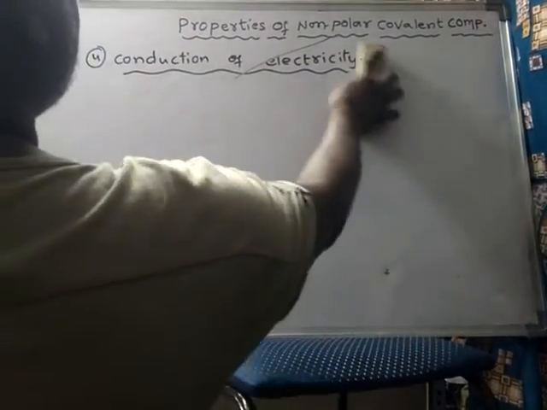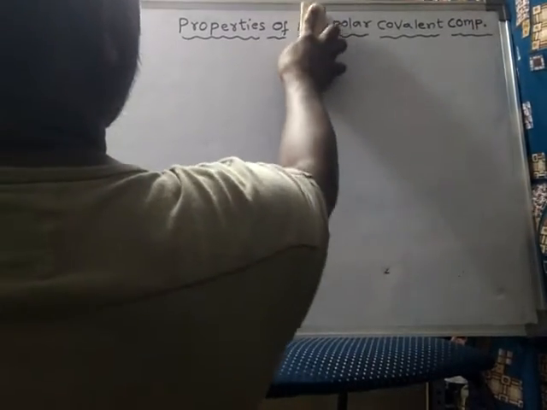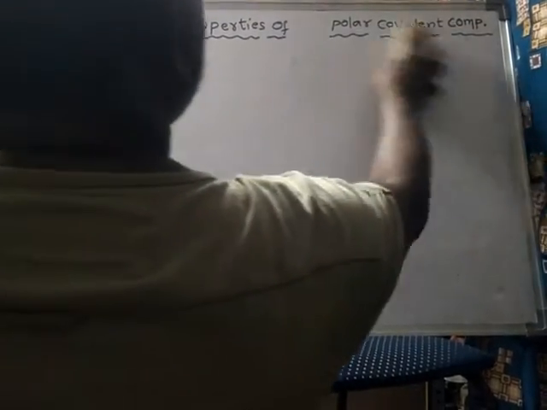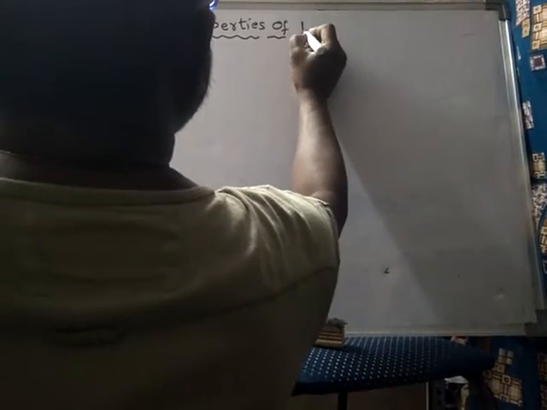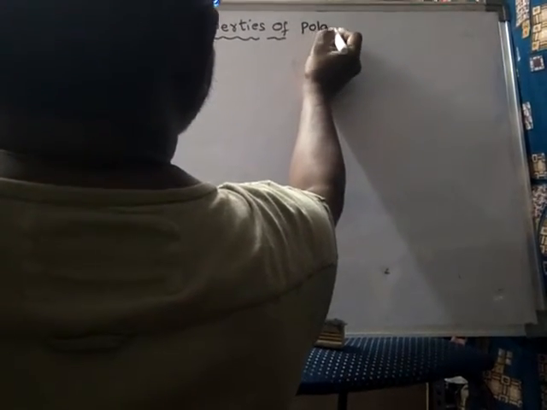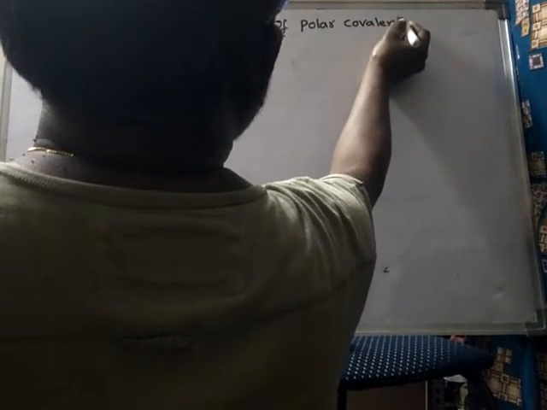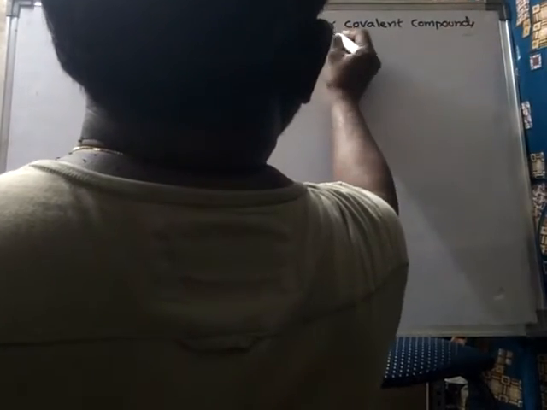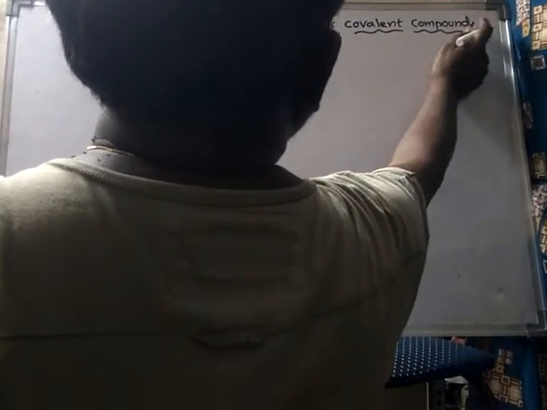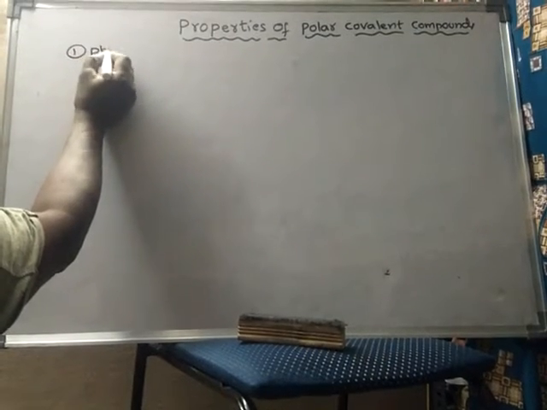Now let us learn some of the properties of polar covalent compounds. See, first property is physical state.